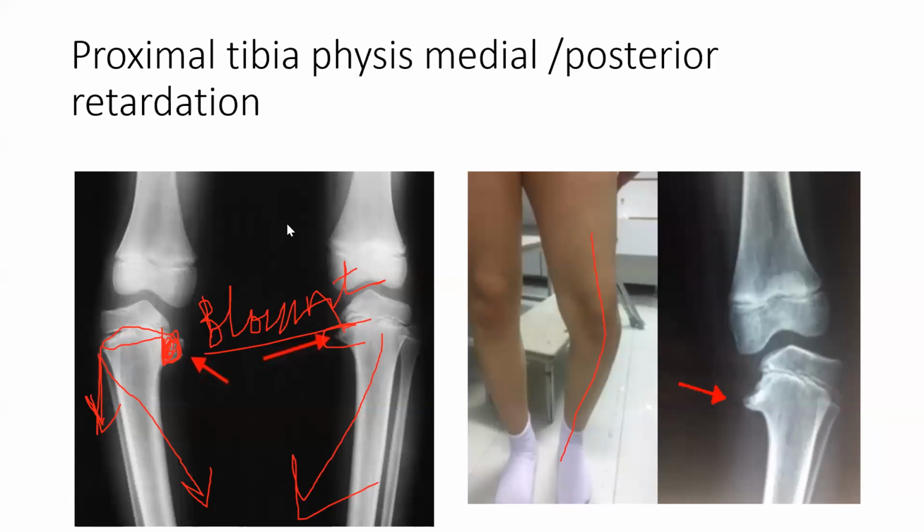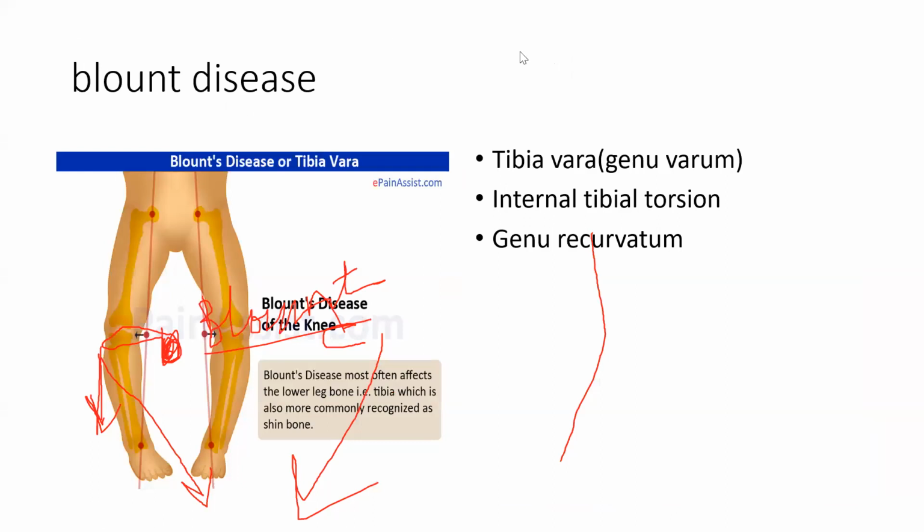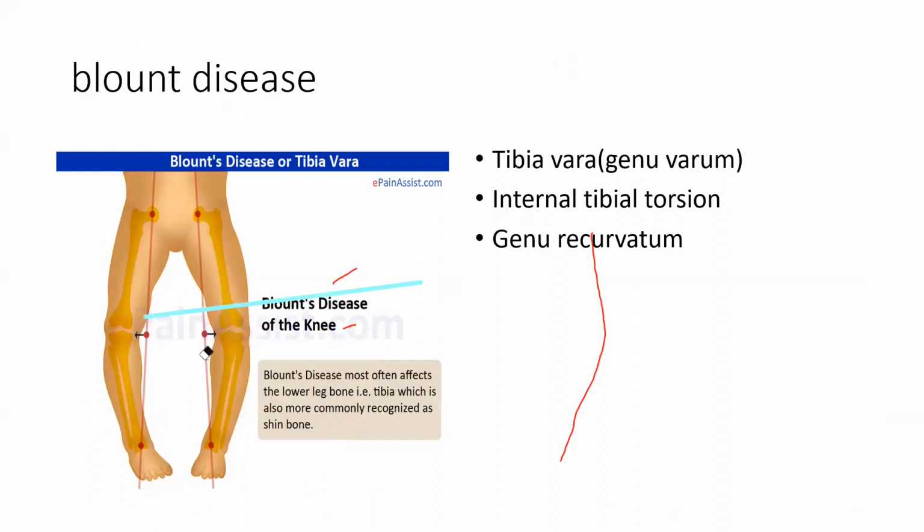So it actually comes as an MCQ. What is Blount's disease? It is tibia vera. If they asked you tibia vera versus genu vera, the good answer is tibia vera. If you are an undergraduate and don't know the difference, you can write genu vera. But if in the MCQ they specifically ask tibia vera, genu vera, then the answer should be tibia vera, not genu vera. Genu is a knee problem. Tibia vera is the tibia problem, where the tibia goes into vera.